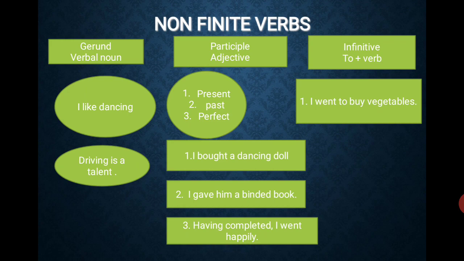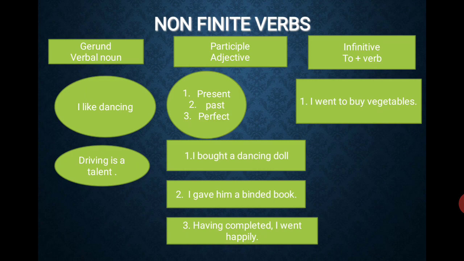So, under non-finite verbs: gerund, participle, infinitive. A gerund ends with -ing. A participle ends with -ing, or -ed, or it may come like the perfect participle, having completed. So what is the only difference between gerund and participle? A gerund comes as a verbal noun.